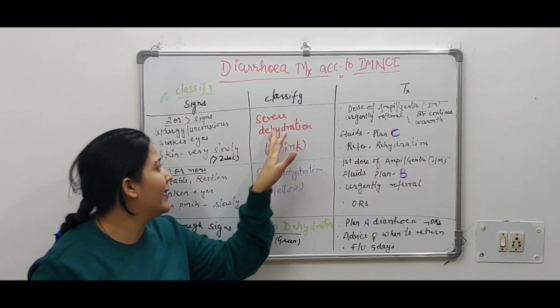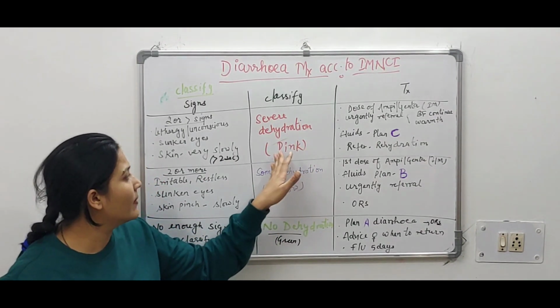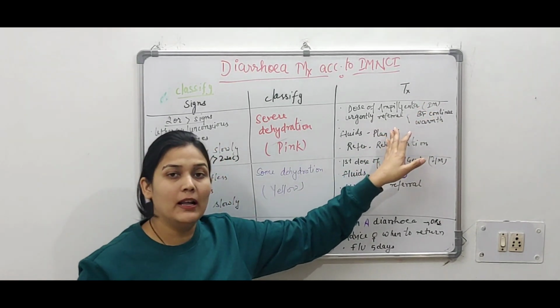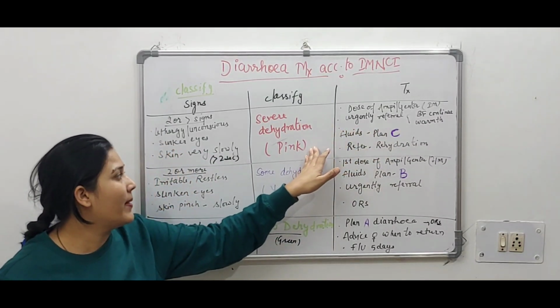Then the baby will be falling in severe dehydration category, that is pink category. What is the treatment for pink? Dose of MP injectant should be given IM. Urgent referral, because the baby is falling in pink category.